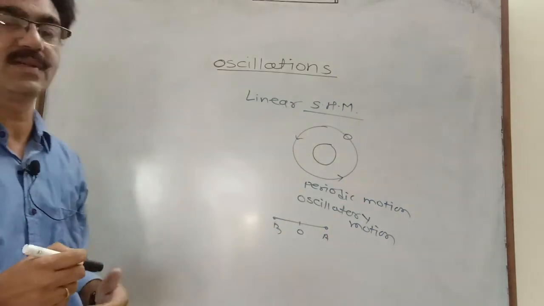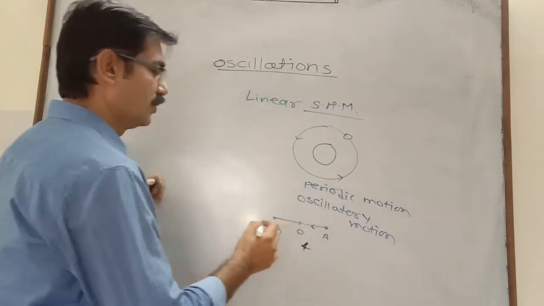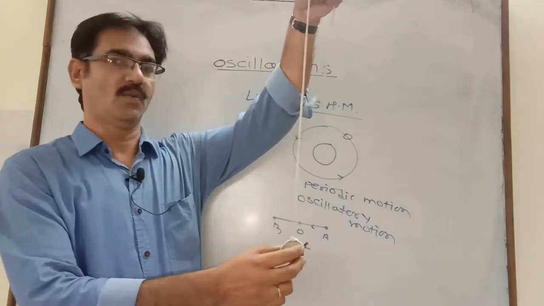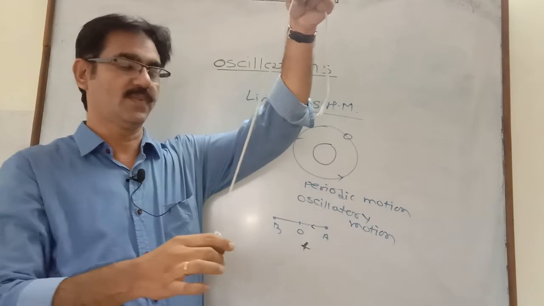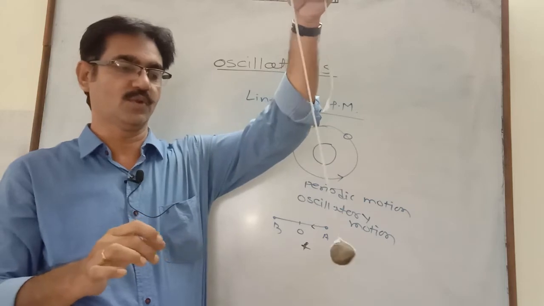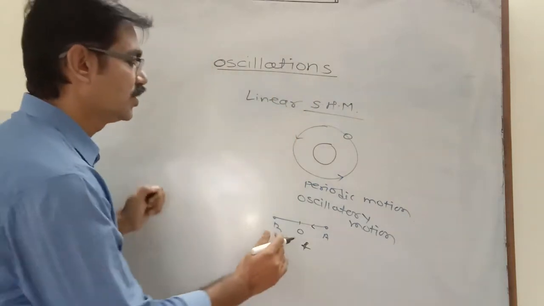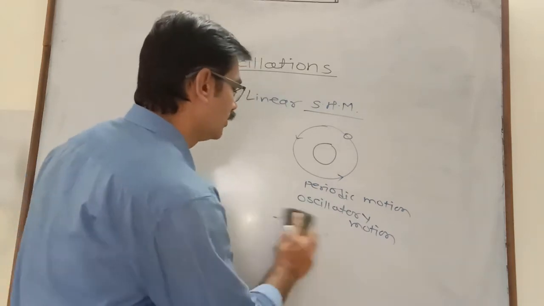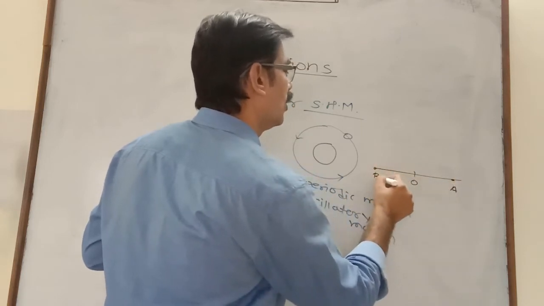It is called linear simple harmonic motion when there is a restoring force. When this ball, which is suspended from a rigid support by a string, is displaced from its mean position, it is acted upon by a restoring force. This restoring force tries to bring it back to its mean position. This restoring force is directly proportional to the displacement from the mean position.